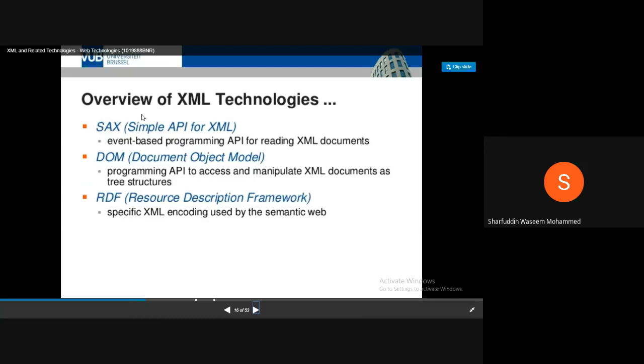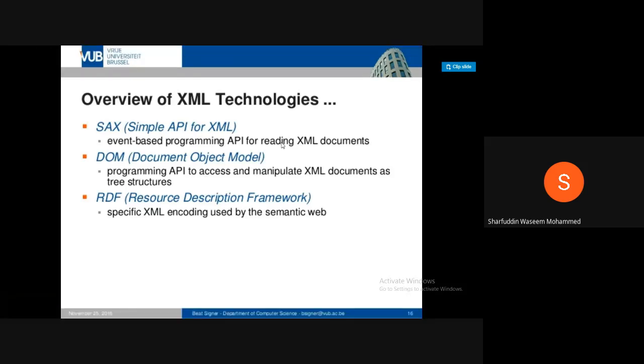Apart from that, you have a Simple API for XML. This is an event-based programming API for reading an XML document. What do you mean by this? You can create APIs for accessing XML.